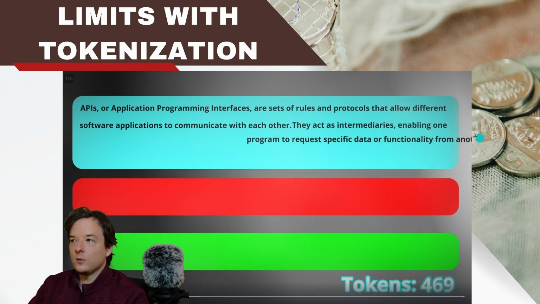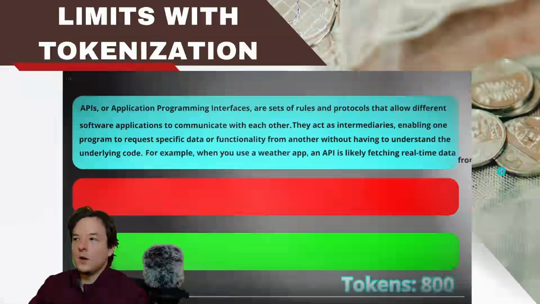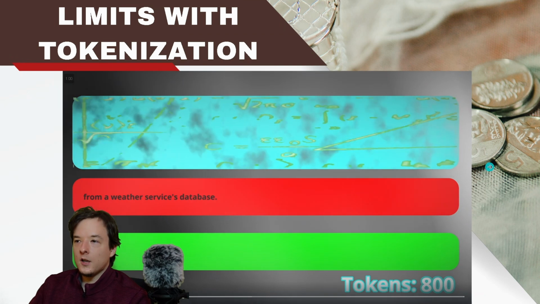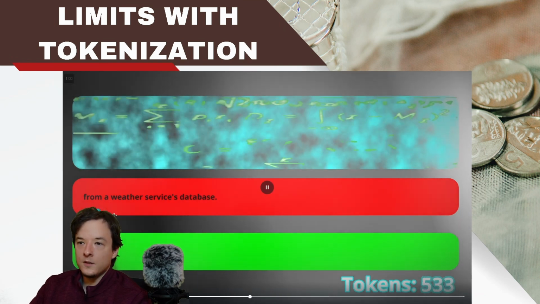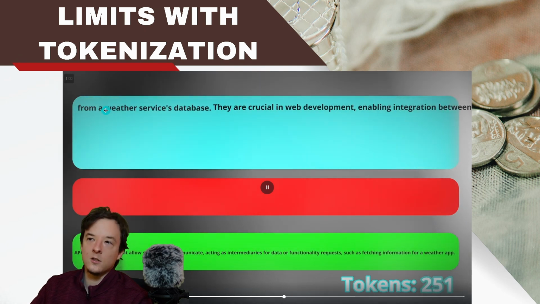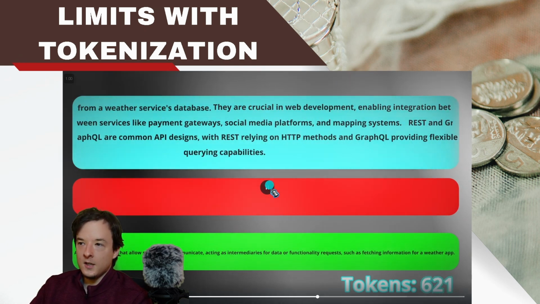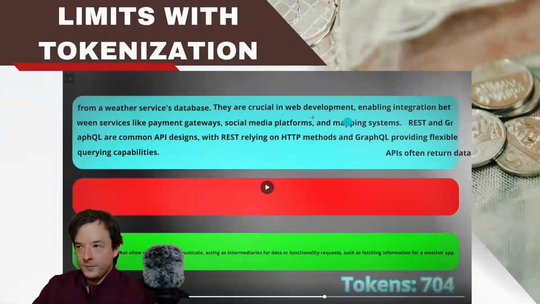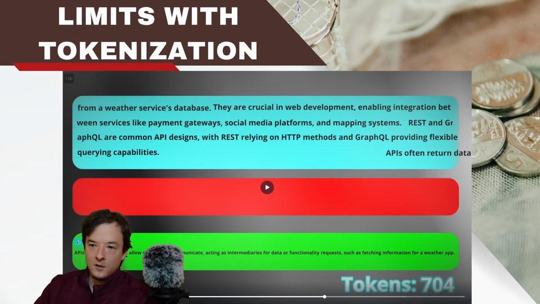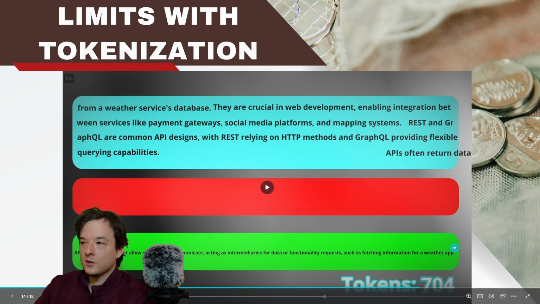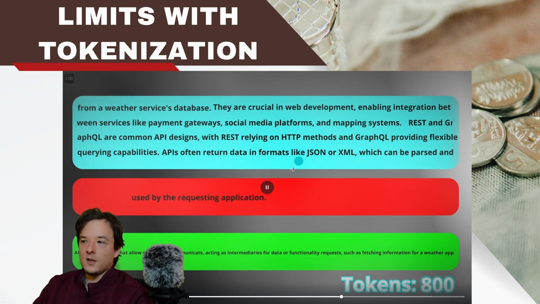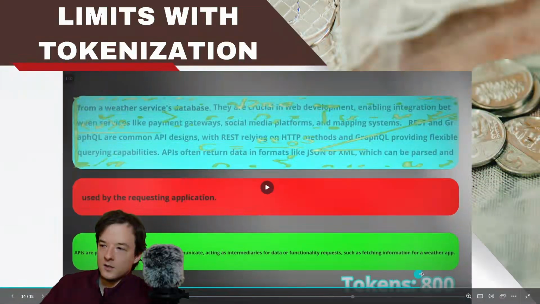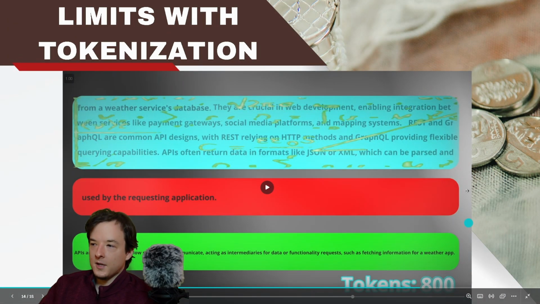All these words are going into a chunk, and then it calculates the summary. And here's what was left out of the summary. So there's some missing context, but then here it goes into a chunk. It tries to get it. And then once it goes in here, it again tries to find the summary. Here you can see in the green was the summary sentence of the last paragraph. And see, it's just going to keep doing this again. As you can see, my tokenization limit was going up to 800, and once it gets up to 800, it has to do a summary here because it can't go past that.